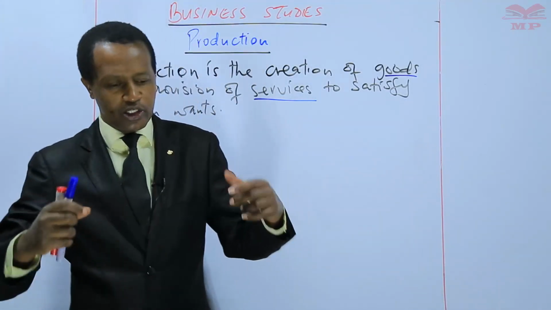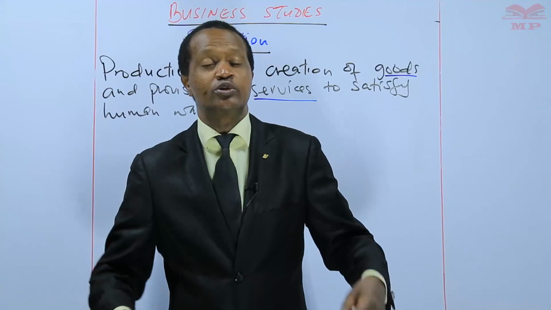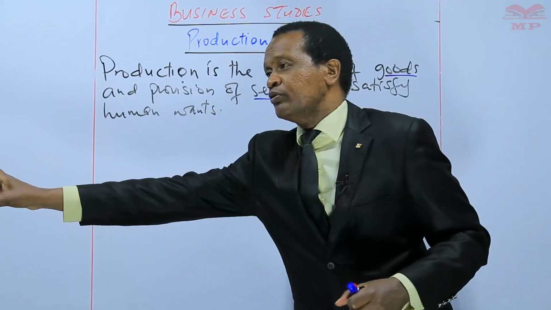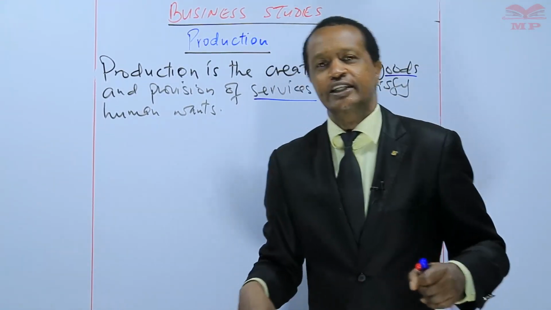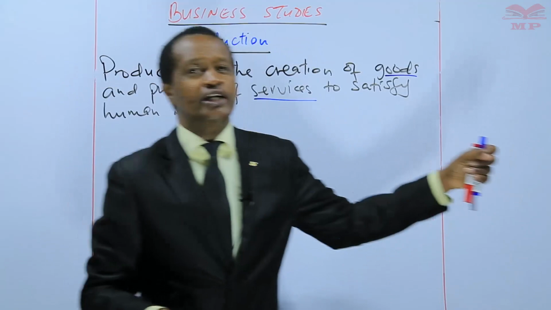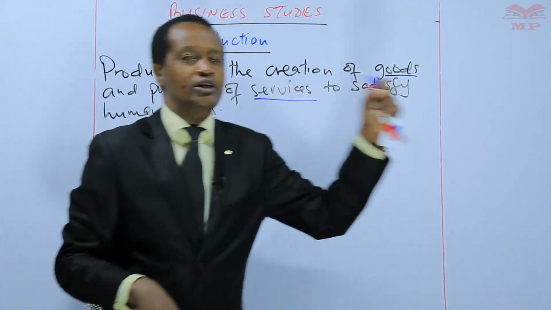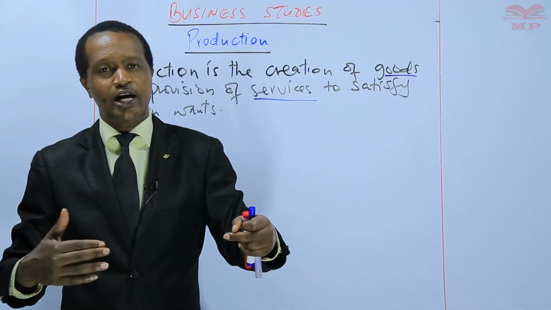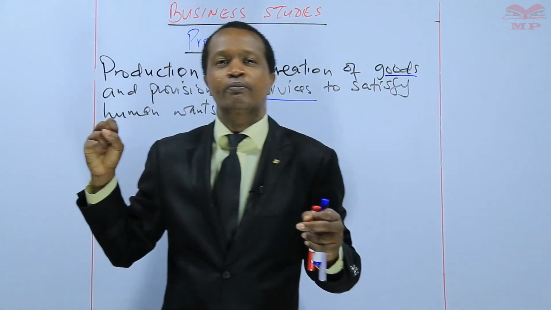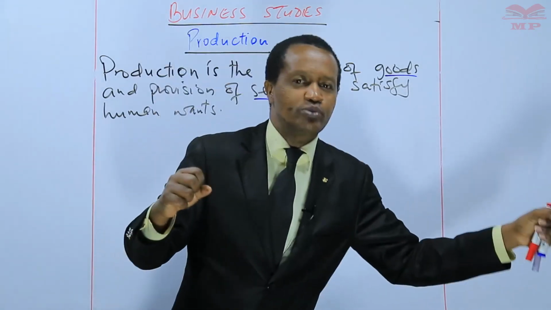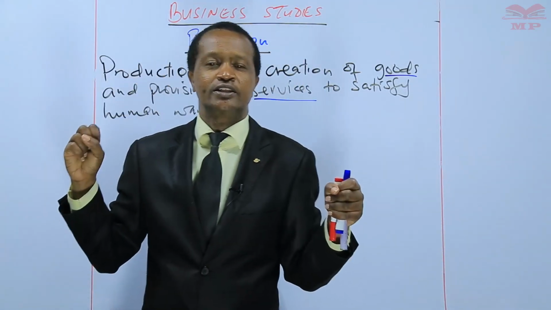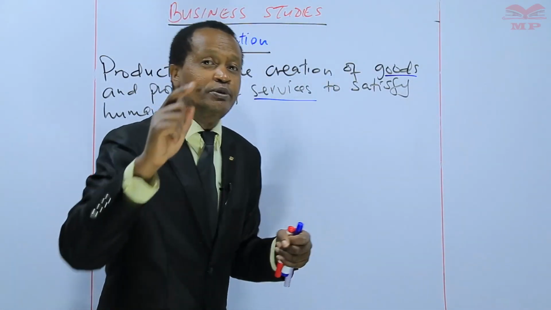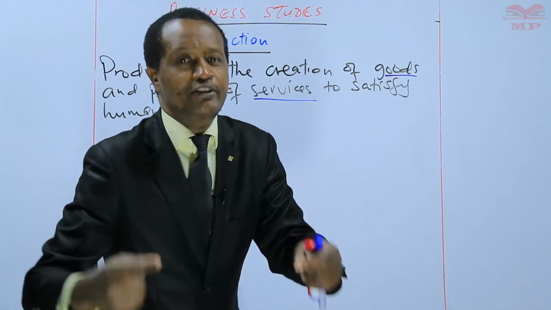Trading. There are those who do not engage in active production of goods or services, but there are those who do trading. They buy from the providers of goods and services, then they sell to those who are known as consumers. Those who consume the goods are known as consumers. So there are those who come in between the providers of goods and services and the consumers. They buy from the providers, then they sell to consumers. That is also an activity. Such people are also being productive.